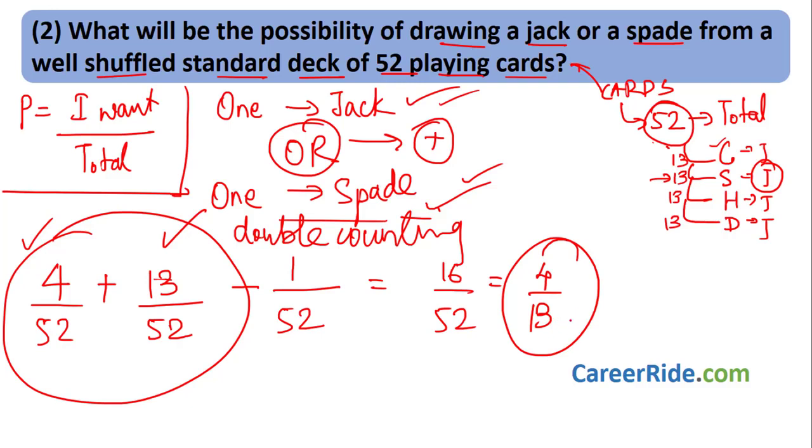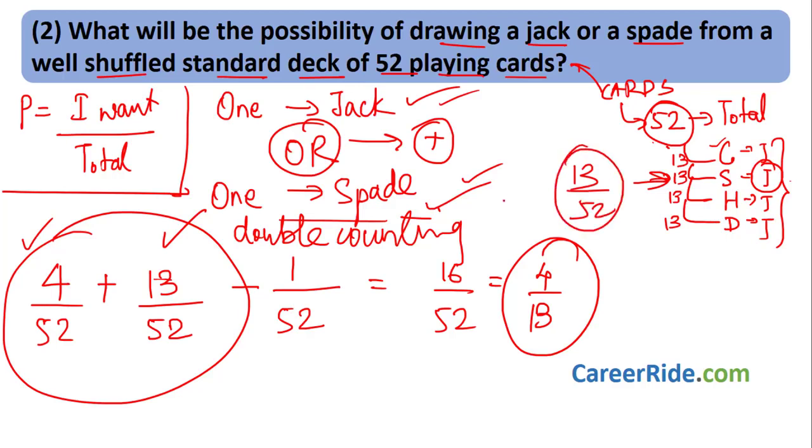Now again I will explain why we subtracted 1 by 52. First, the probability of choosing a jack is nothing but 4 by 52 because there are 4 jack cards in a deck, and I can choose any one of them. So there are 4 choices, so the probability is 4 by 52, what I want divided by total. Plus, what I want is a spade card. There are 13 spade cards, and I can choose any one of them. So the probability of getting a spade card is 13 by 52, right?